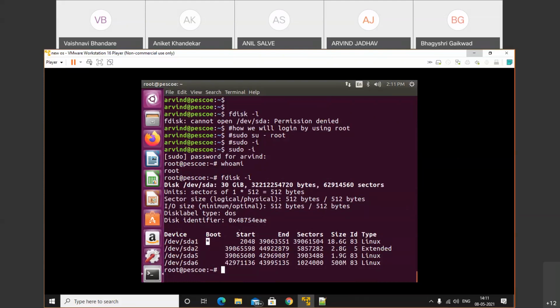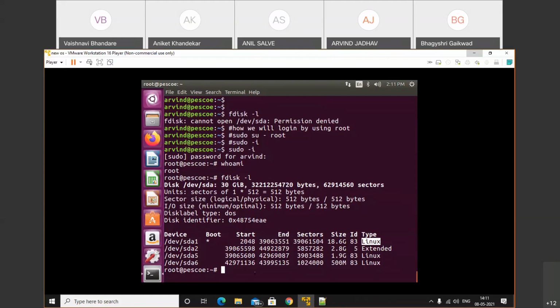This is a starting option start. ये 2 MB से start हो रहा है up to 39 तक है. That means total 18 GB size है. ID number is 83. We'll discuss what the different types of IDs available are. See, this one is a Linux. That means this one is a primary partition. This one is an extended partition, and these are the other partitions.